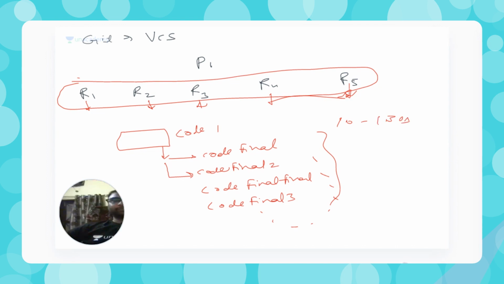When they actually want to submit their code, they're really not sure which was the final code, and there are many chances they forget. For example, they thought this code was working pretty great till that date. After some time this code was working great, but there was some feature present in one code that was not present in the other. At some point an engineer may remember that they need to take a couple of features from that code, but after 10 or 15 days, or probably 2 or 3 weeks, they forget which code was the final code.